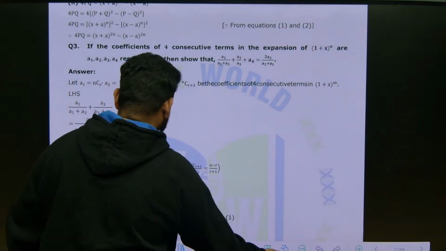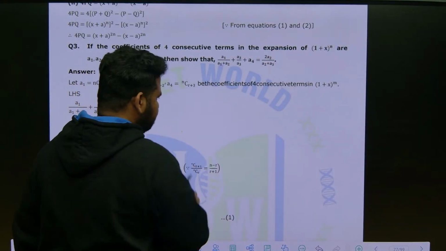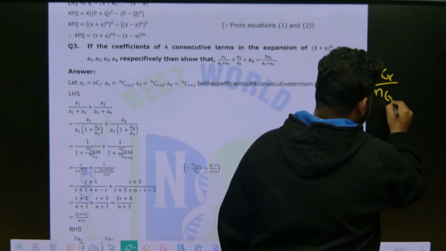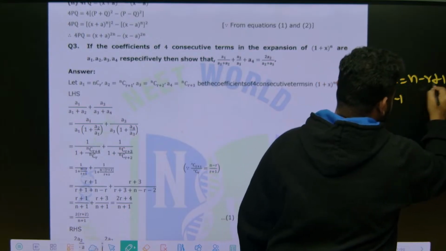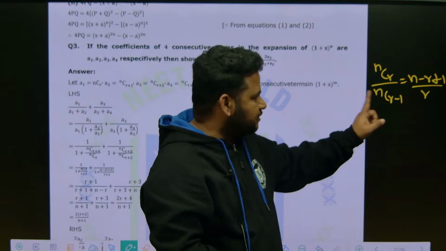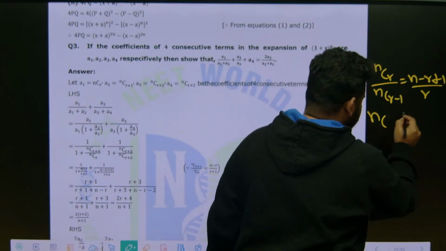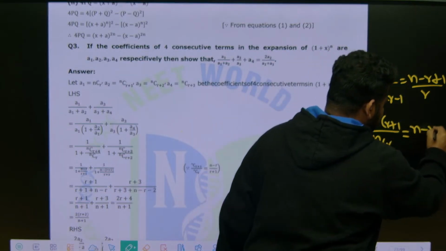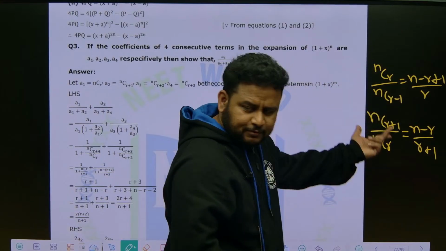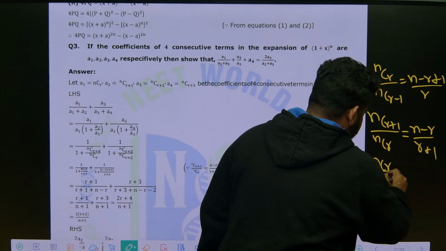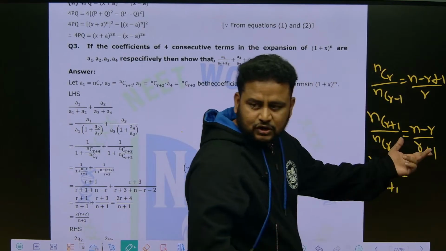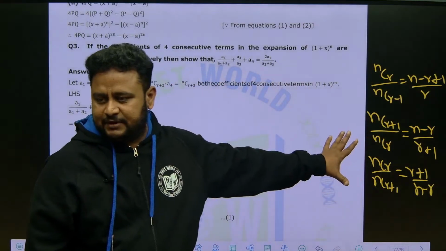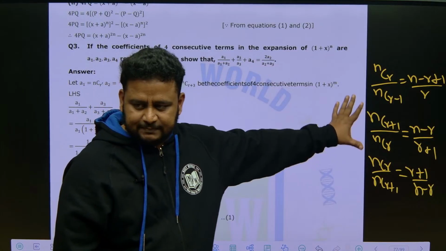But before I solve this question, let me remind you of certain very important formulas I told in the last class itself. That is, nCr by nC(r-1) is given by (n-r+1) by r. Another formula which we have learnt is nC(r+1) by nCr, that is given by (n-r) by (r+1). The reciprocal of this will become nCr by nC(r+1), which is (r+1) by (n-r). These are the 3 important results which you have to remember. Based on these only, questions are coming.